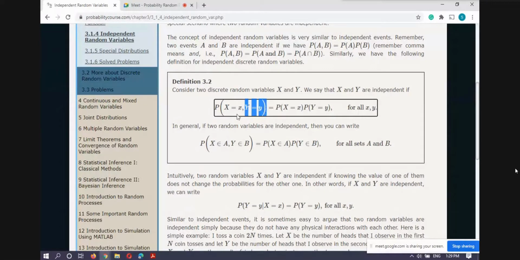You know how we defined this event earlier, and this one too, and now we are taking the intersection of these two events. If the random variables X and Y are independent, then the probability of this event intersection with this event is equal to the probability of this event into the probability of this event.